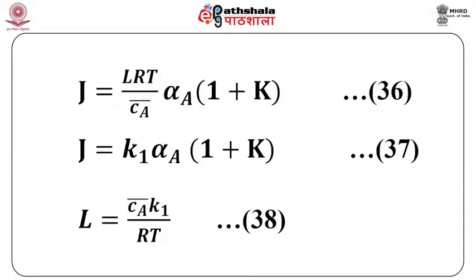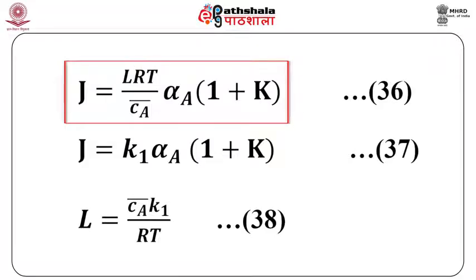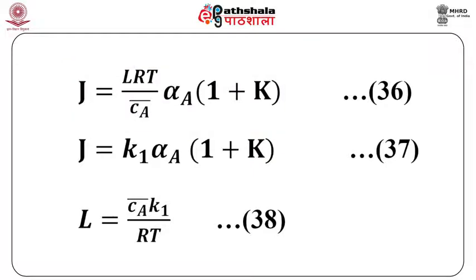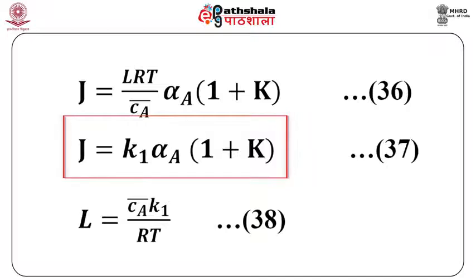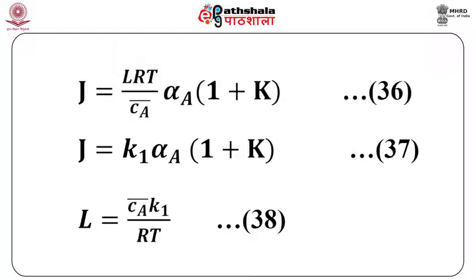That is, the thermodynamic treatment gives J as L R T divided by Ca bar, whole multiplied by alpha A into 1 plus K. The chemical kinetic point of view gives J as K1 into alpha A, whole multiplied by 1 plus capital K. Thus, relating the above two equations, we get L equals Ca bar into K1 divided by R into T. The expression states that the coefficient for chemical reaction L is not constant, but it is dependent on the equilibrium concentration Ca bar.